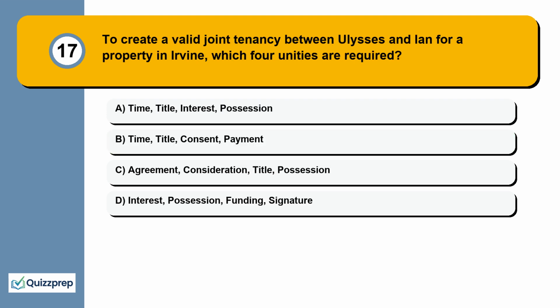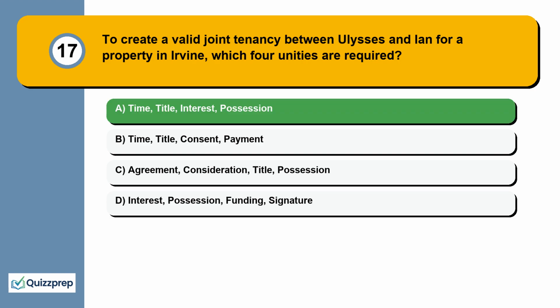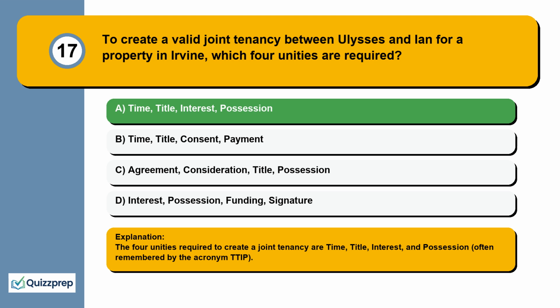Question 17. To create a valid joint tenancy between Ulysses and Ian for a property in Irvine, which 4 unities are required? Time, title, interest, possession. Time, title, consent, payment. Agreement, consideration, title, possession. Interest, possession, funding, signature. The 4 unities required to create a joint tenancy are time, title, interest, and possession, often remembered by the acronym TTIP.